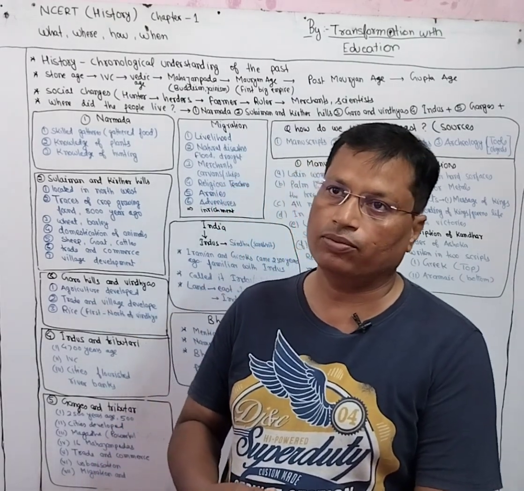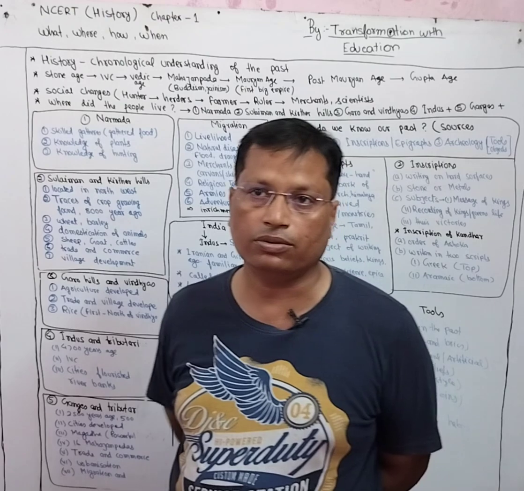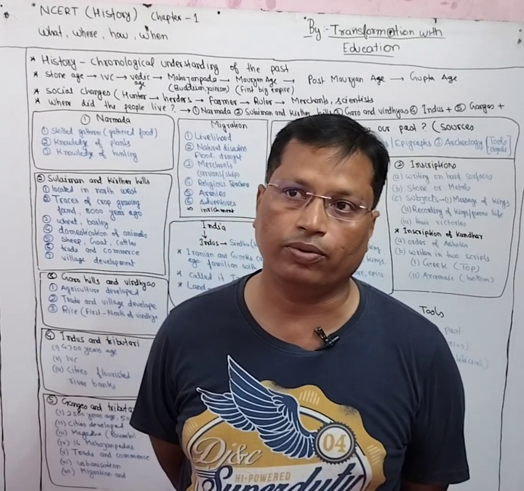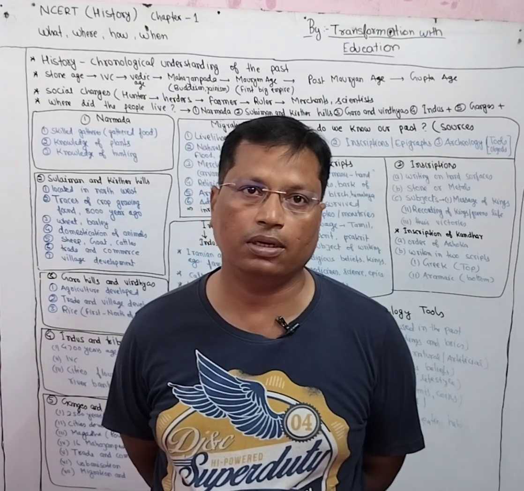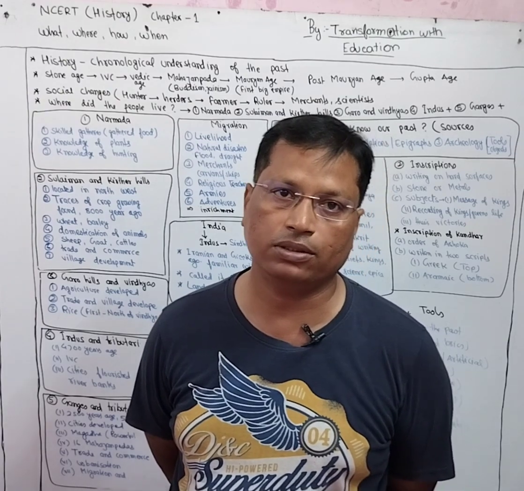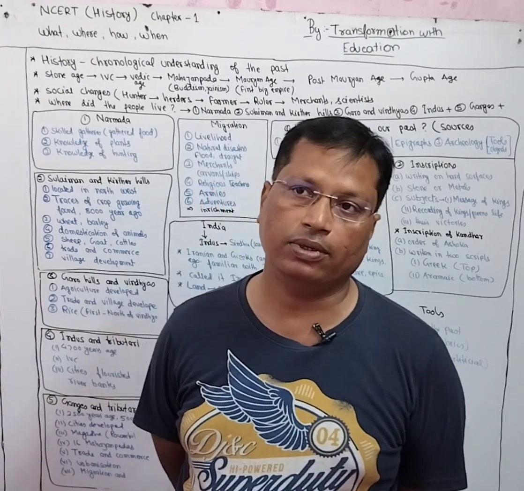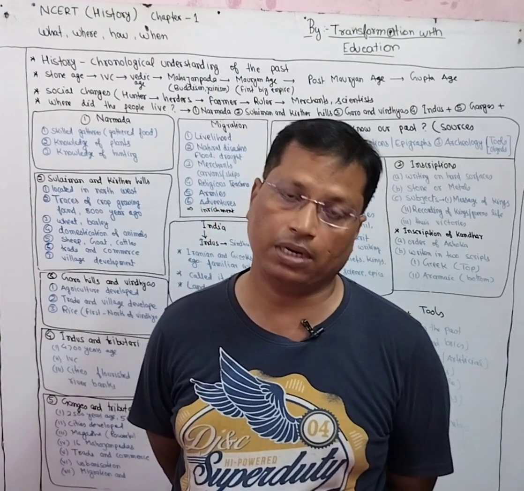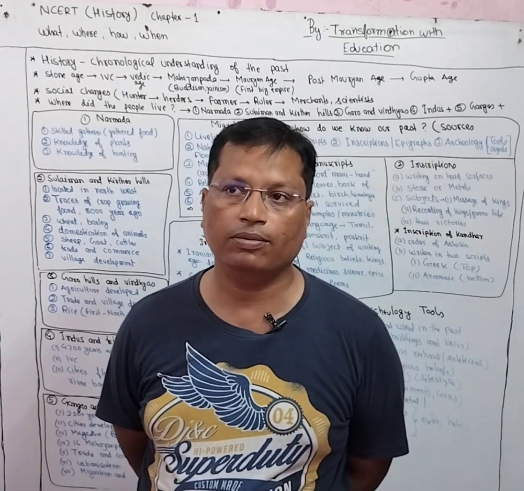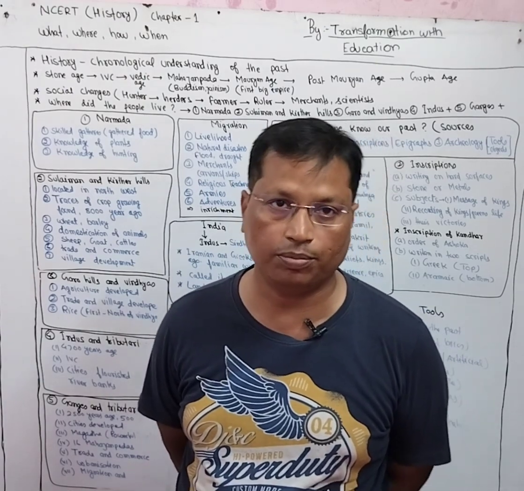And then what comes is where. Where means where they lived, where they started living. Whether they started living at every place in this world, or whether there were some selected places where they started living, and when they started living at some selected and particular places, then why they started living at certain places and not other places.